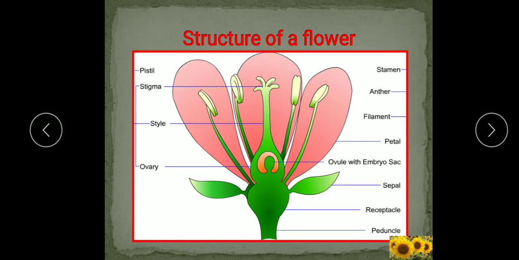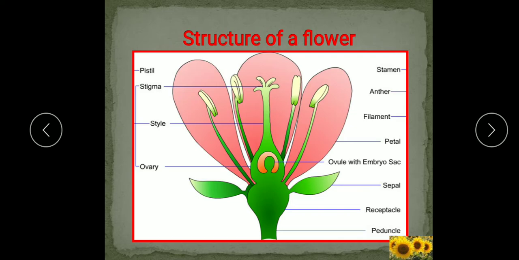The shape is different, the color is also different. When you go and visit a garden, you can see the different colors in the flowers. Now when we talk about the structure, they share a common structure.